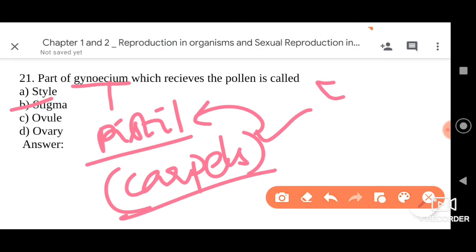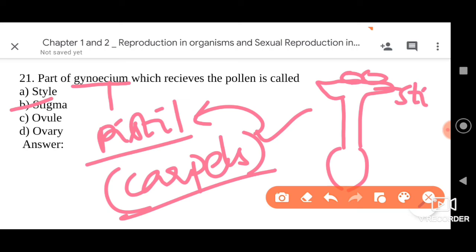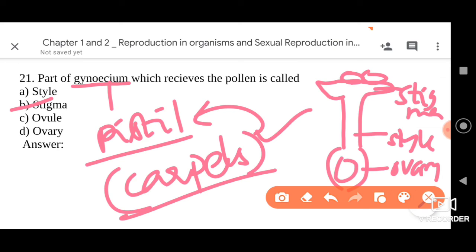See, basically when we talk about the stigma, then we have the style, then we have the ovary. The stigma receives the pollen grains. So this is the stigma, my dear friends, and this is the style, and this is the ovary. Inside the ovary we have ovules. Inside the ovules we find the embryo sac. Inside the embryo sac we have the female gamete, that is the egg. Anyway, the answer here is option B. Please go for the same.